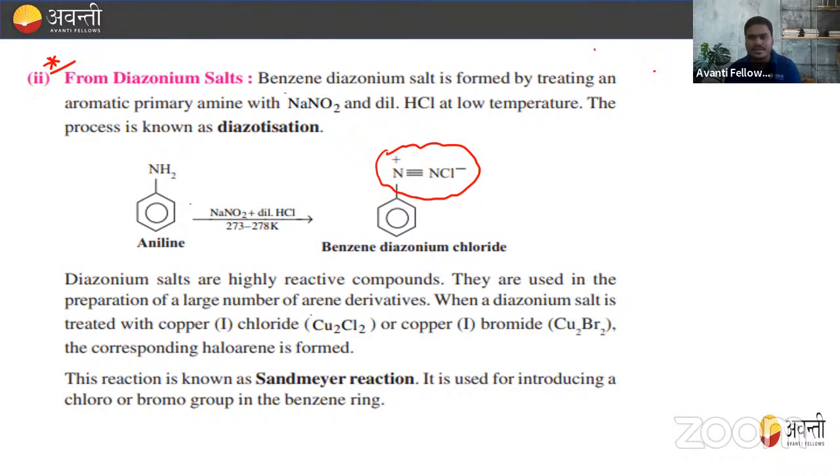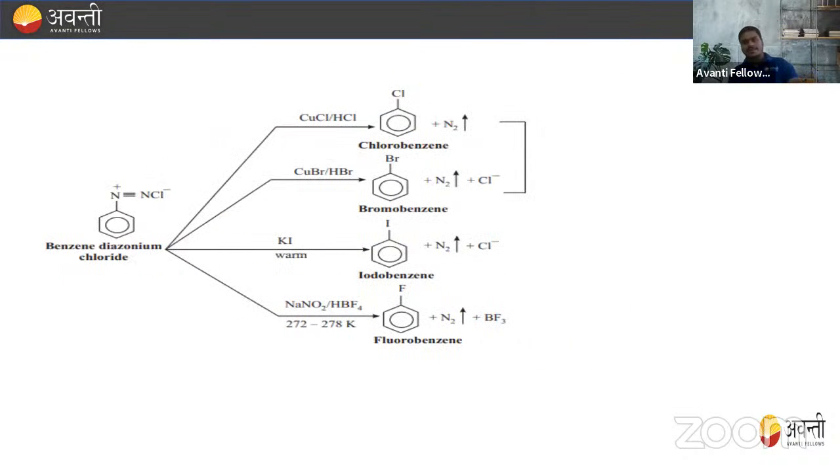arene derivatives. Right. When a diazonium salt is treated with copper chloride, that is Cu2Cl2, or copper(I) bromide, that is Cu2Br2, the corresponding haloarene is formed. For example, when treated with copper chloride, obviously chlorobenzene will be formed, and when we treat with copper bromide, then obviously bromobenzene will be formed. This reaction is also known as the Sandmeyer reaction, and it is used for introducing a chloro or a bromo group in the benzene ring. So if you want to introduce a chloro or a bromo group in the benzene ring, then you can use this method, that is diazotization, right?